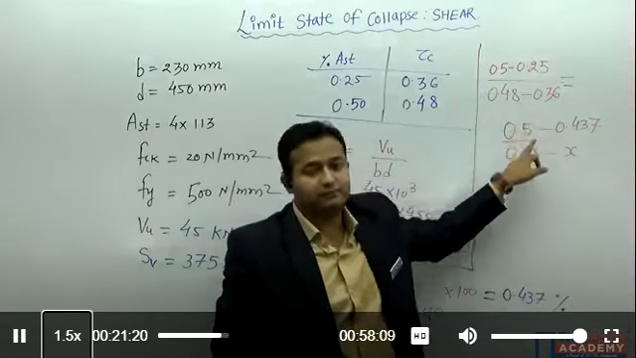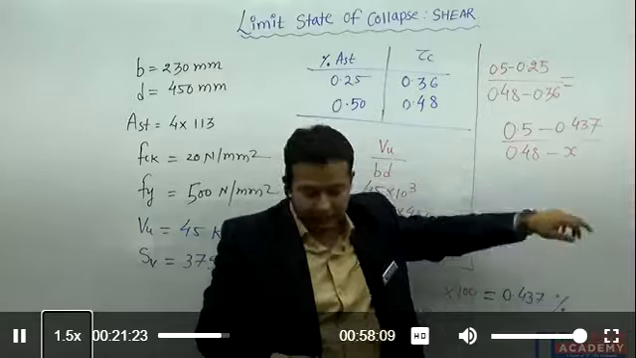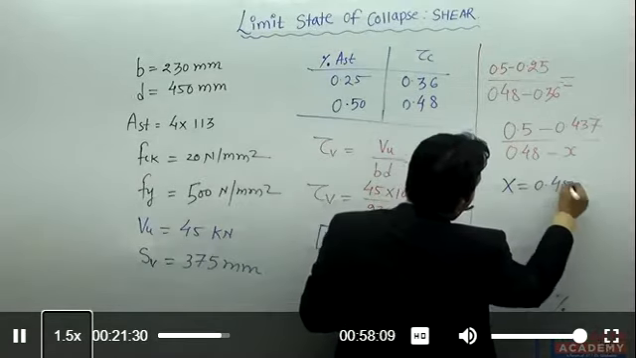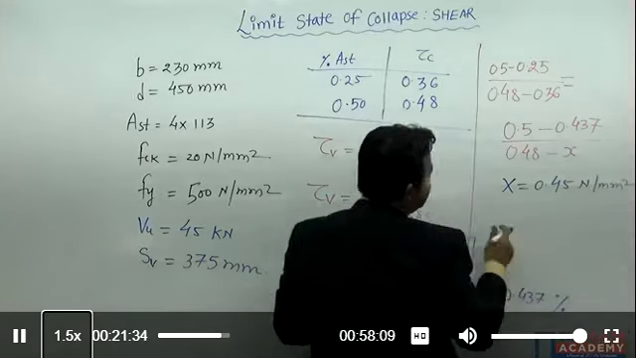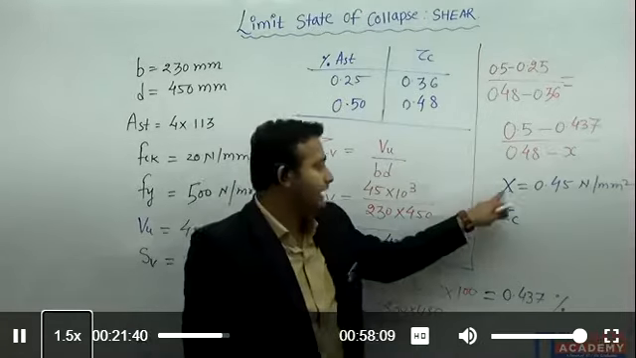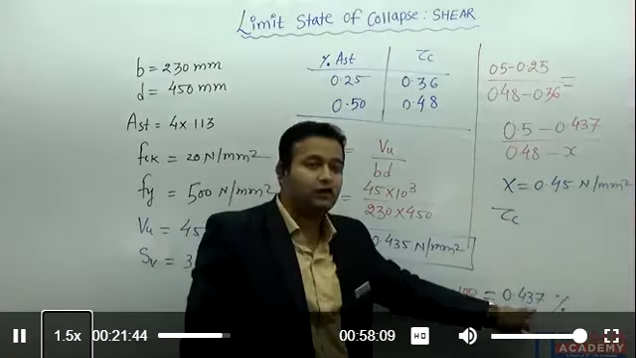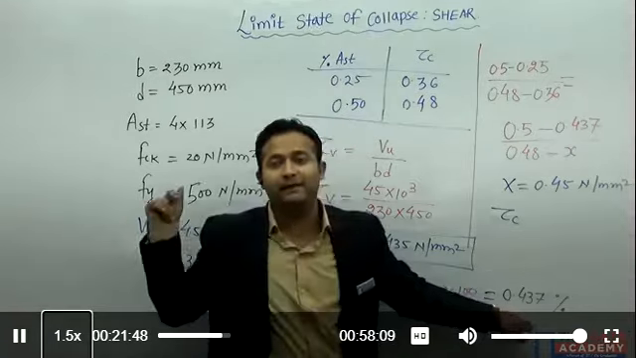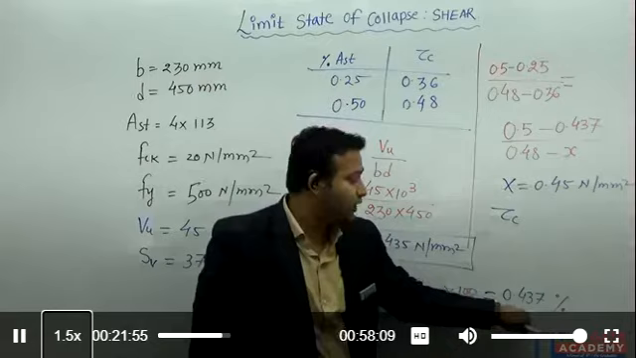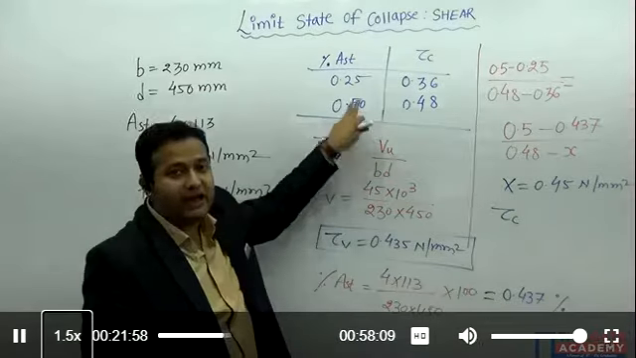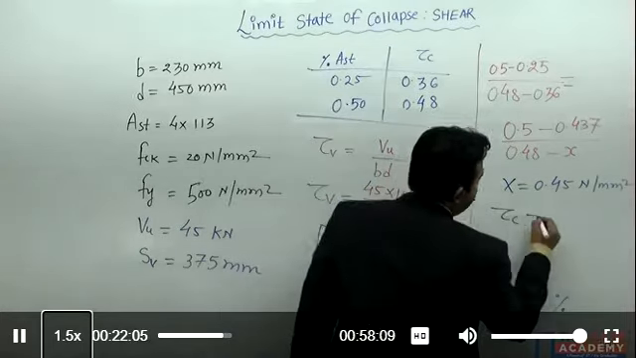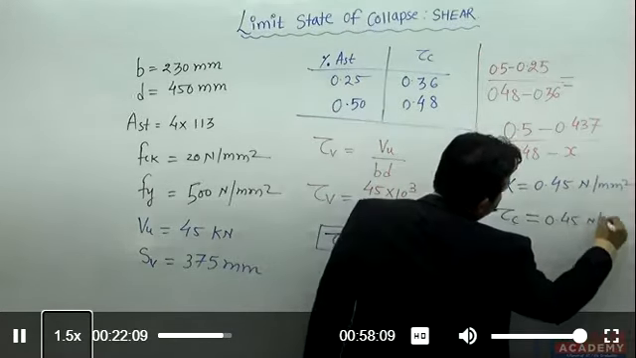If we solve this equation, we will get the value of x, and I am getting here 0.45. The value of x is nearly equal to 0.45 Newton per mm square. This x is nothing but your tau c value corresponding to the 0.437% of steel. It is the shear strength of the concrete corresponding to the percentage AST which we have provided in the beam, 0.437%. I used the interpolation method, and it is coming nearly equal to 0.45 Newton per mm square.